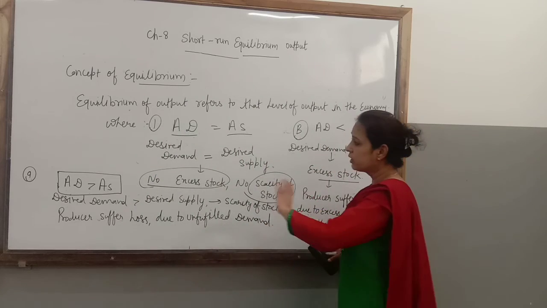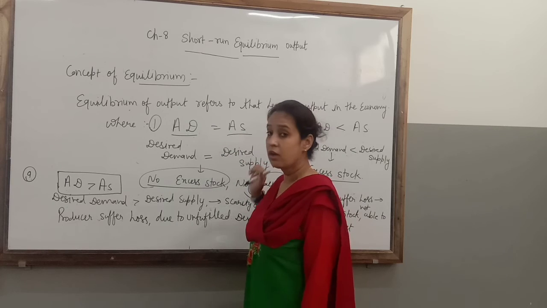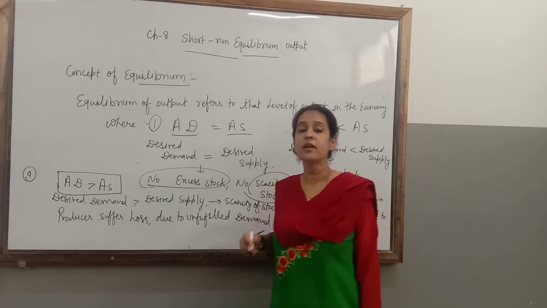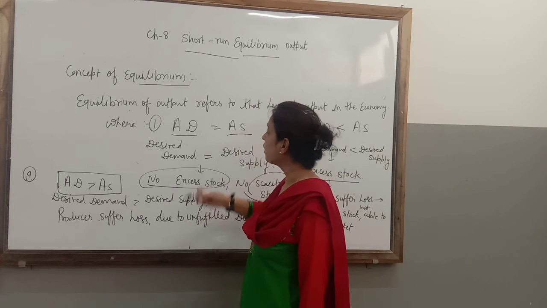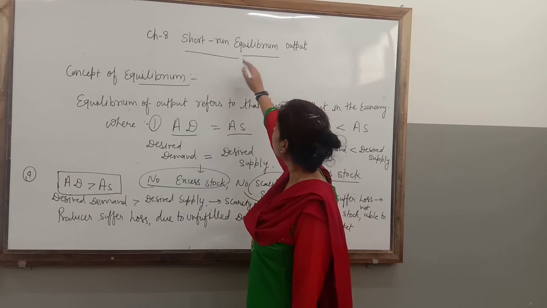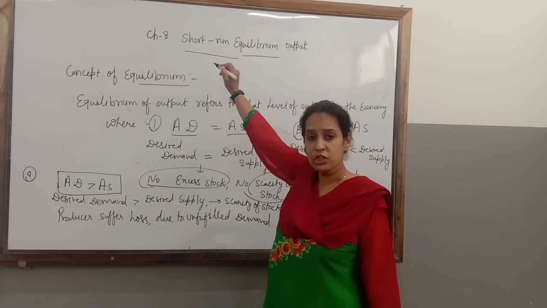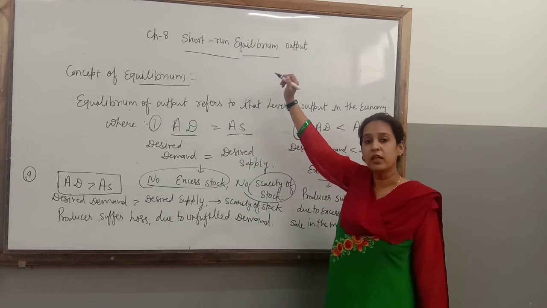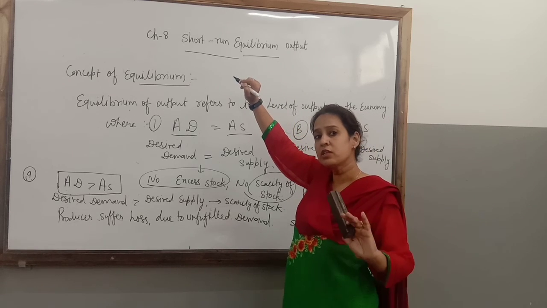Clear? Now, what is the meaning of the equilibrium point? Where AD is equal to AS. A second approach is where S equal to I, it means saving equal to investment. Now, what is the meaning of short-term equilibrium output? Short term, all of you know, is where output is determined while the level of employment and technology remain constant.